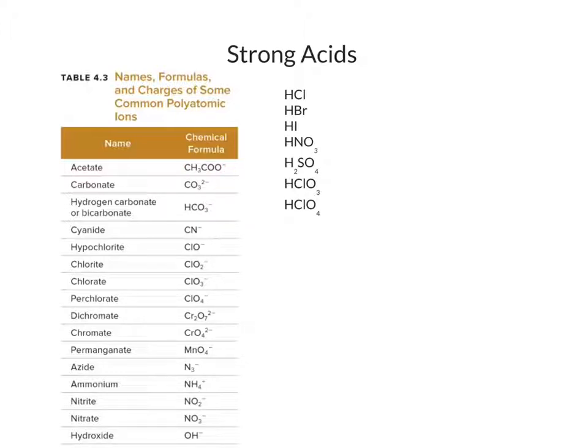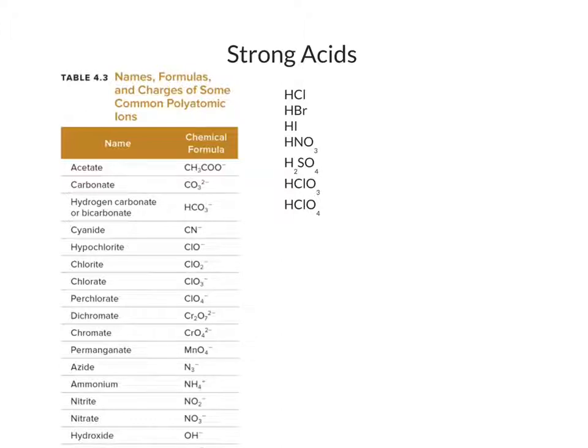We said that there were a few exceptions in this table in terms of which ones of these were bases, and we gave no explanation for why those were exceptions. At this point, we can understand why these are exceptions. We said that chlorate and perchlorate were not bases. However, chloric acid and perchloric acid are both acids. It turns out that those acids have really large equilibrium constants.